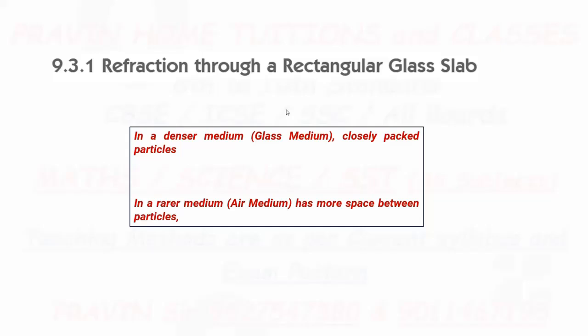Firstly, it is in the air medium. This medium is called a rarer medium. Why is it called a rarer medium? Because it has more space between the particles of air. Glass medium is called a denser medium. It is solid, and in a solid, closely packed particles make up the material. So the speed of light is more in a rarer medium than in a solid.